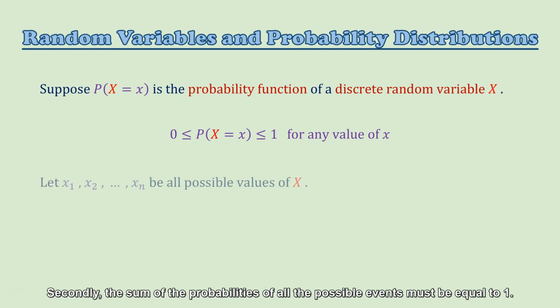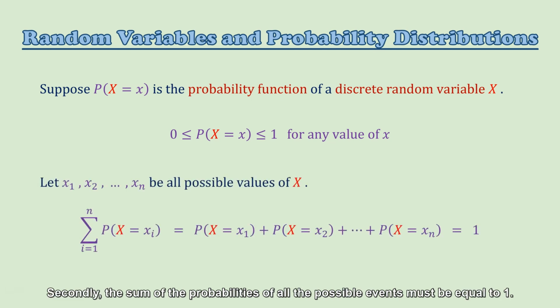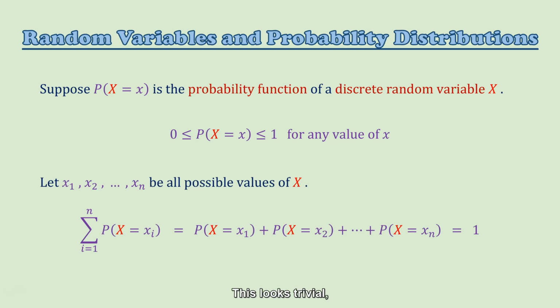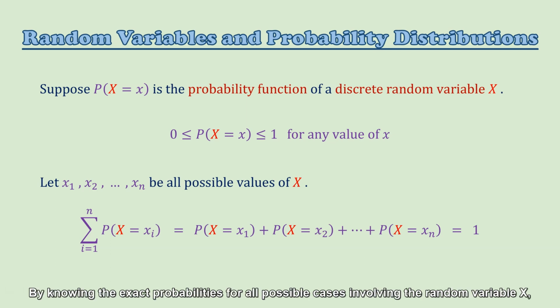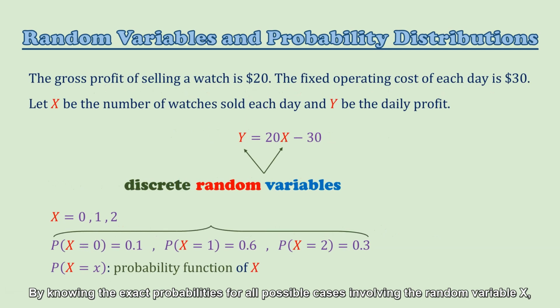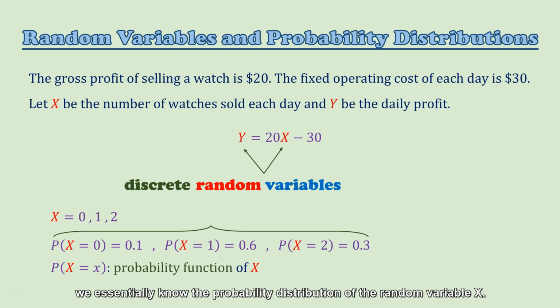Secondly, the sum of the probabilities of all the possible events must be equal to 1. This looks trivial, but it is an important consideration when we are asked to determine whether a function can be a probability function. By knowing the exact probabilities for all possible cases involving the random variable X, we essentially know the probability distribution of the random variable X.